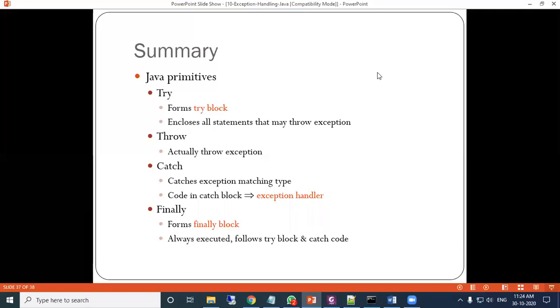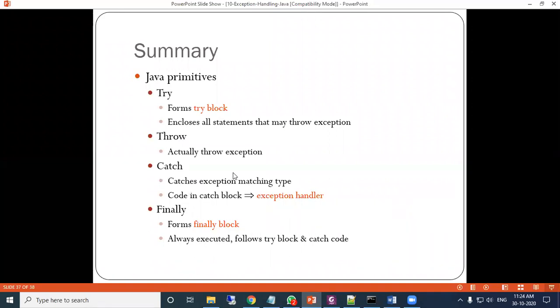So the summary of this exception handling topic is we have discussed the try block, throw statement, catch block, and finally block. The try block is before all the catch blocks, and a catch block must be immediately preceded by a try block. More than one try block may be there, which is written for exception handling.